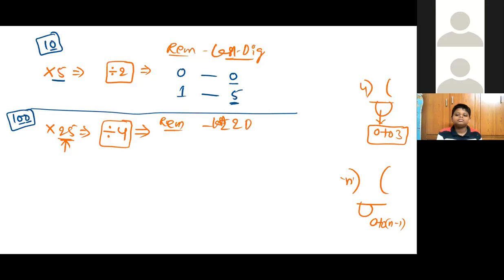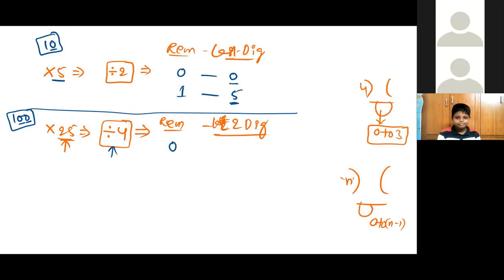So if the question is like 63 into 25, then we have to divide 63 by 4. Sir, then we need to divide by 2, then again we need to divide by 2. Yes, correct. We have already completed this division by 4 and 8. Based on the remainder, we have to keep the last 2 digits.